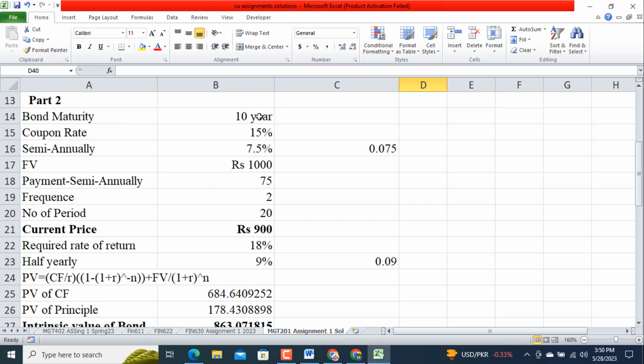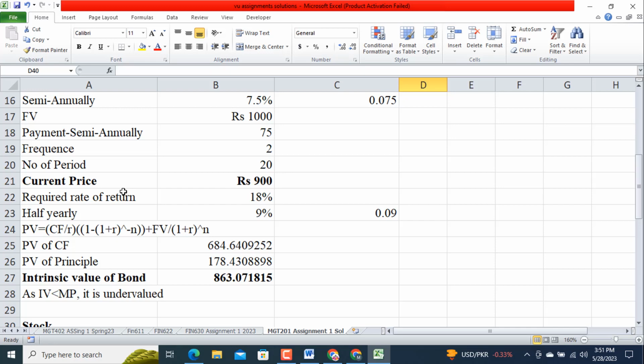Bond maturity is 10 years, coupon rate is 15%, which is paid semi-annually, 7.5%. Face value is ₹1,000, or fair value you can say, and payment semi-annually is 75, which is 150 divided by 2, or multiply 7.5% by 1,000. Frequency 2 times in a year, number of periods: multiply 2 by 10 is equal to 20 periods. And current price of the bond is ₹900. So required rate of return for both bond and stock is 18%.